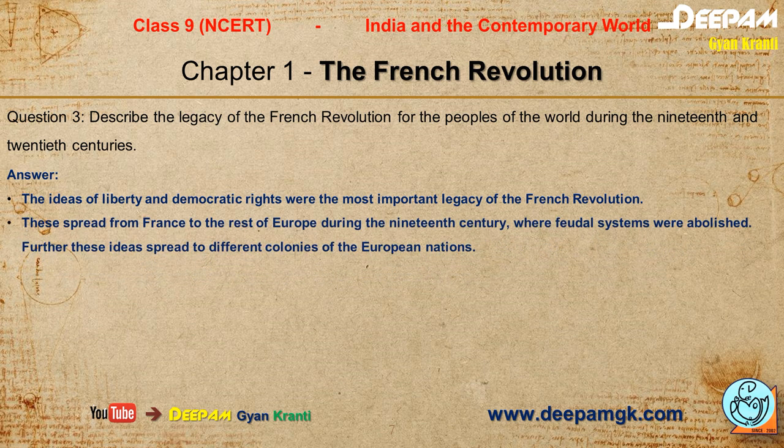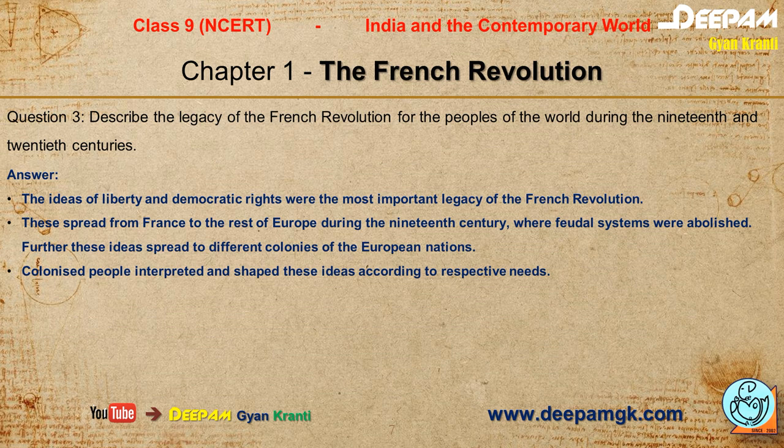The second point is that this spread from France to the rest of Europe during the 19th century, where feudal systems were abolished. Further, these ideas spread to different colonies of the European nations. Next point is colonized people interpreted and shaped these ideas according to respective needs.